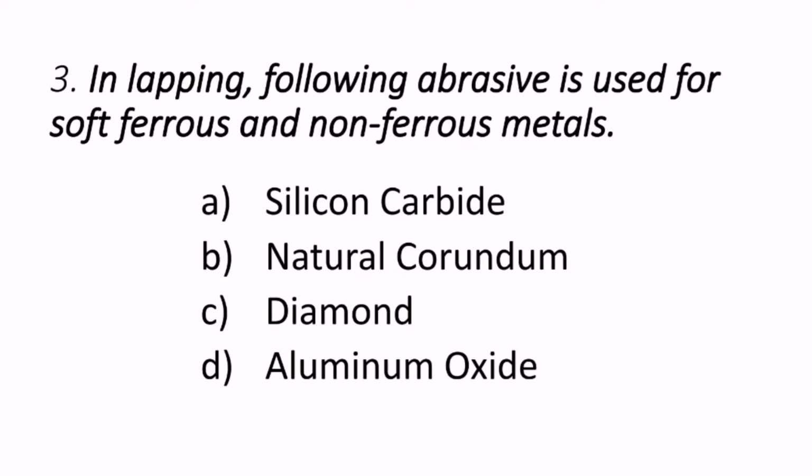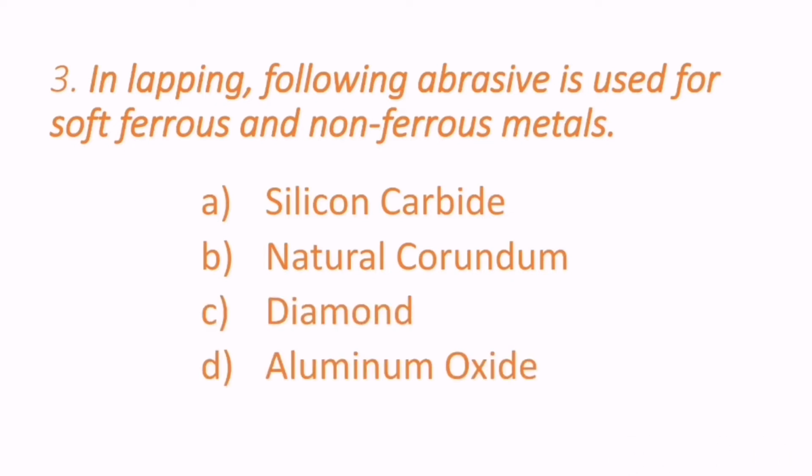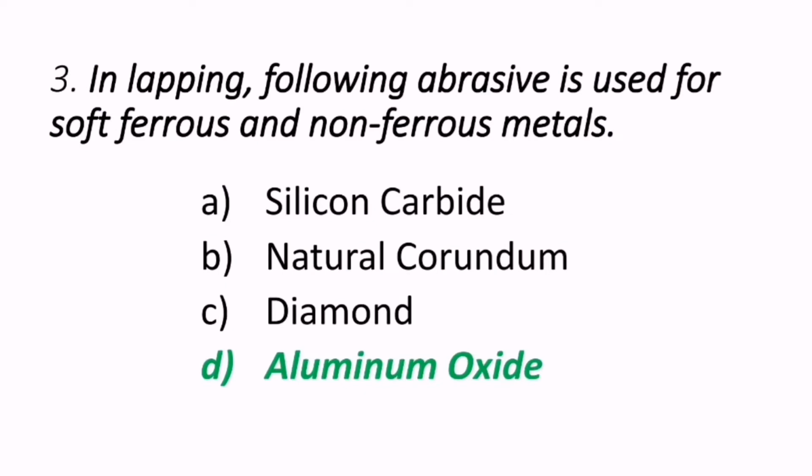In lapping, which following abrasive is used for soft ferrous and non-ferrous metals? So in lapping, silicon carbide or natural corundum, diamond or aluminum oxide may be used. So the correct answer is aluminum oxide. It is an abrasive used in lapping.